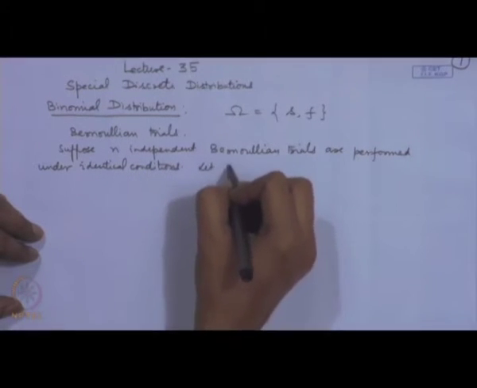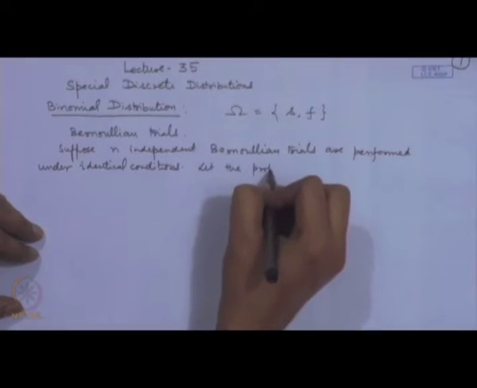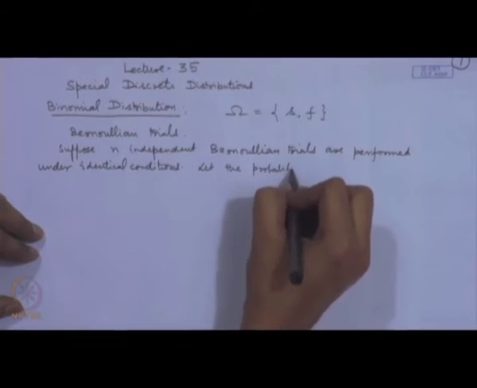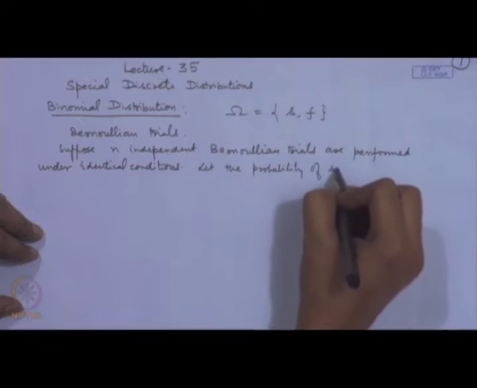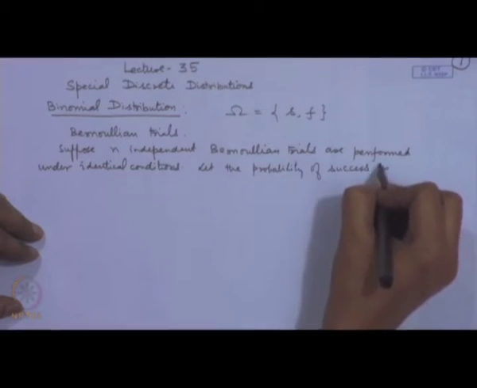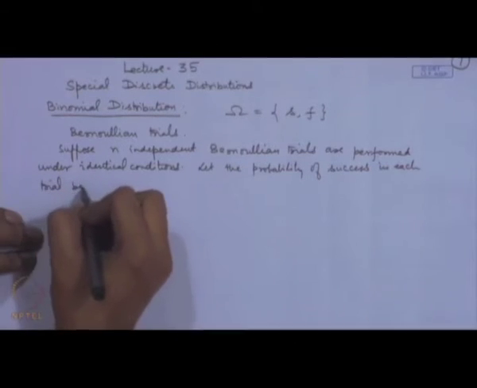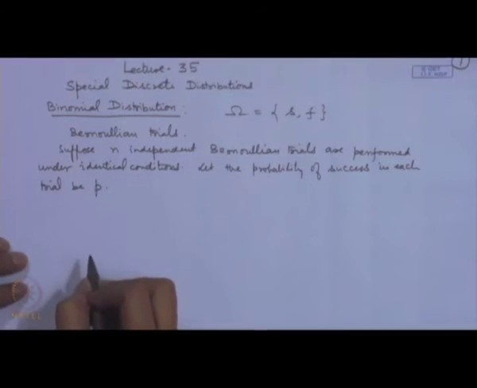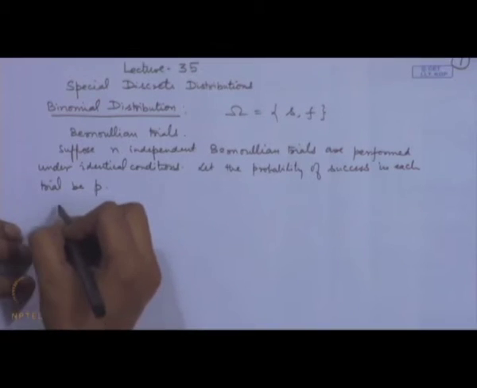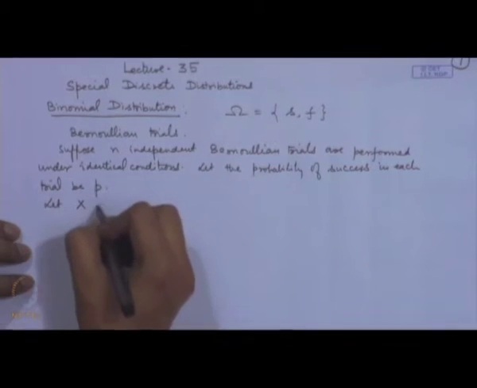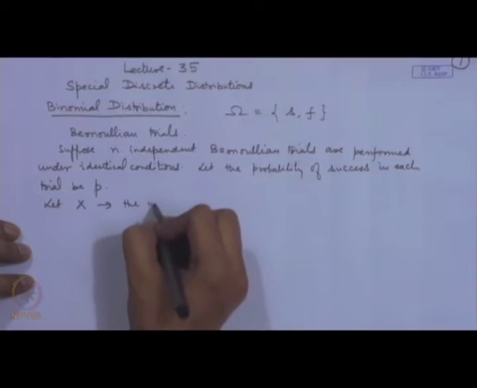Let the probability of success in each trial be p. Okay.